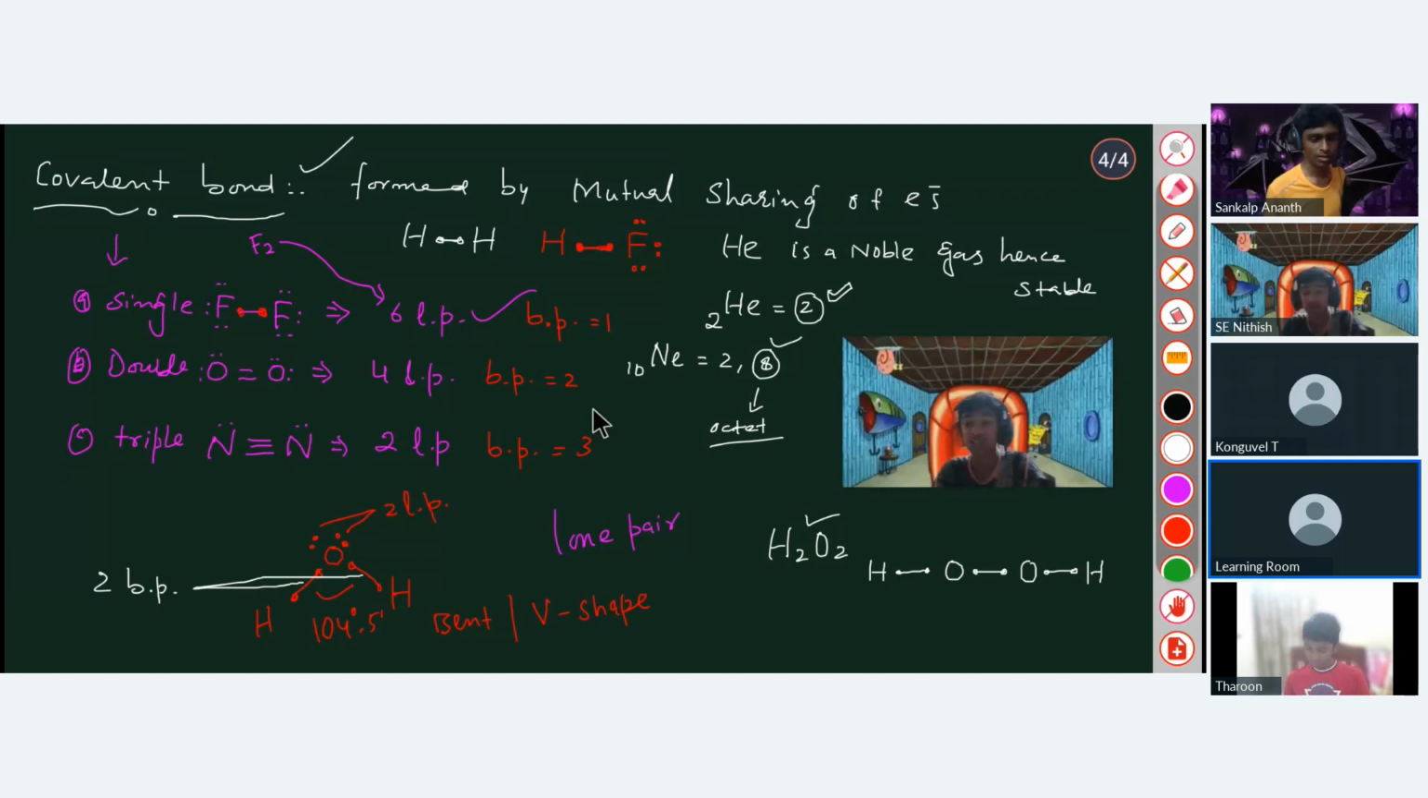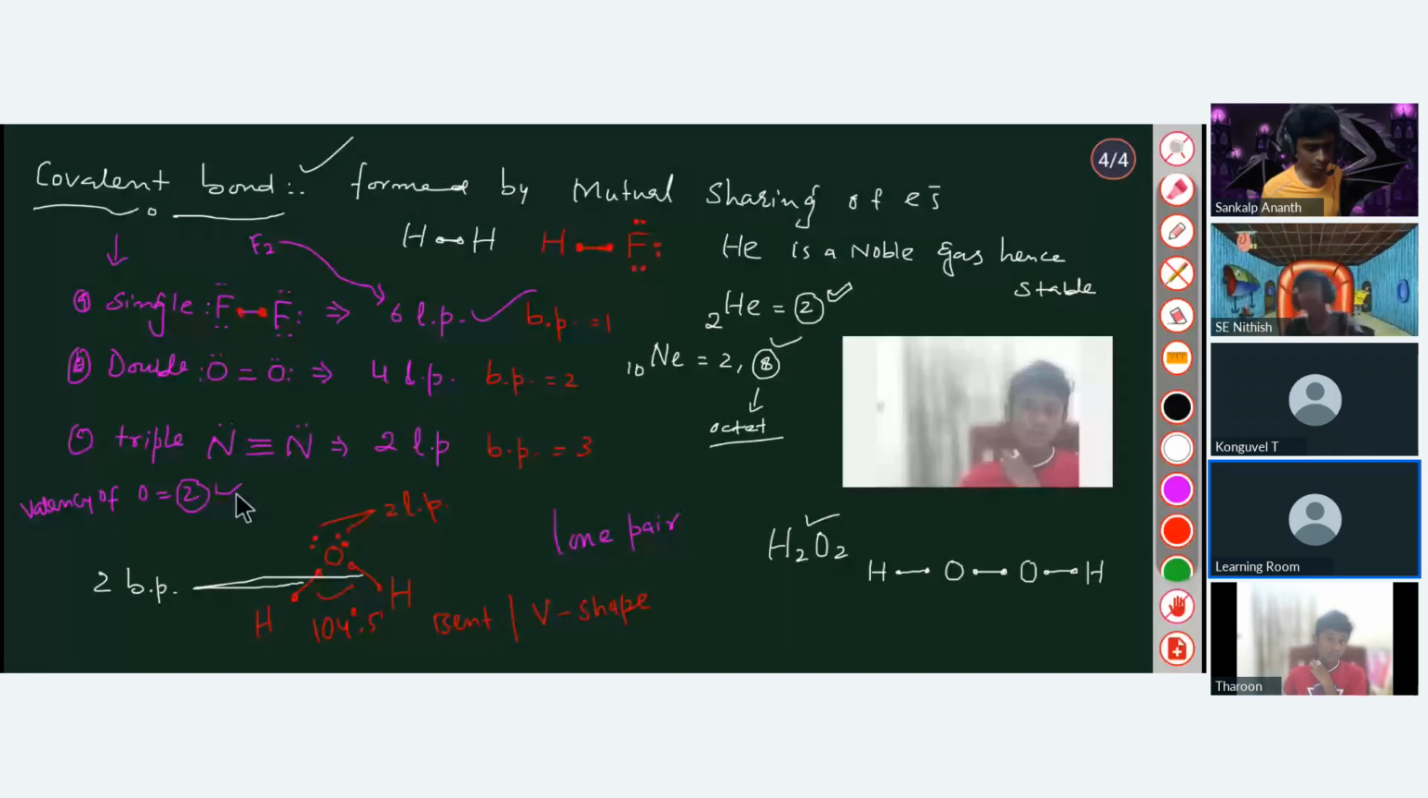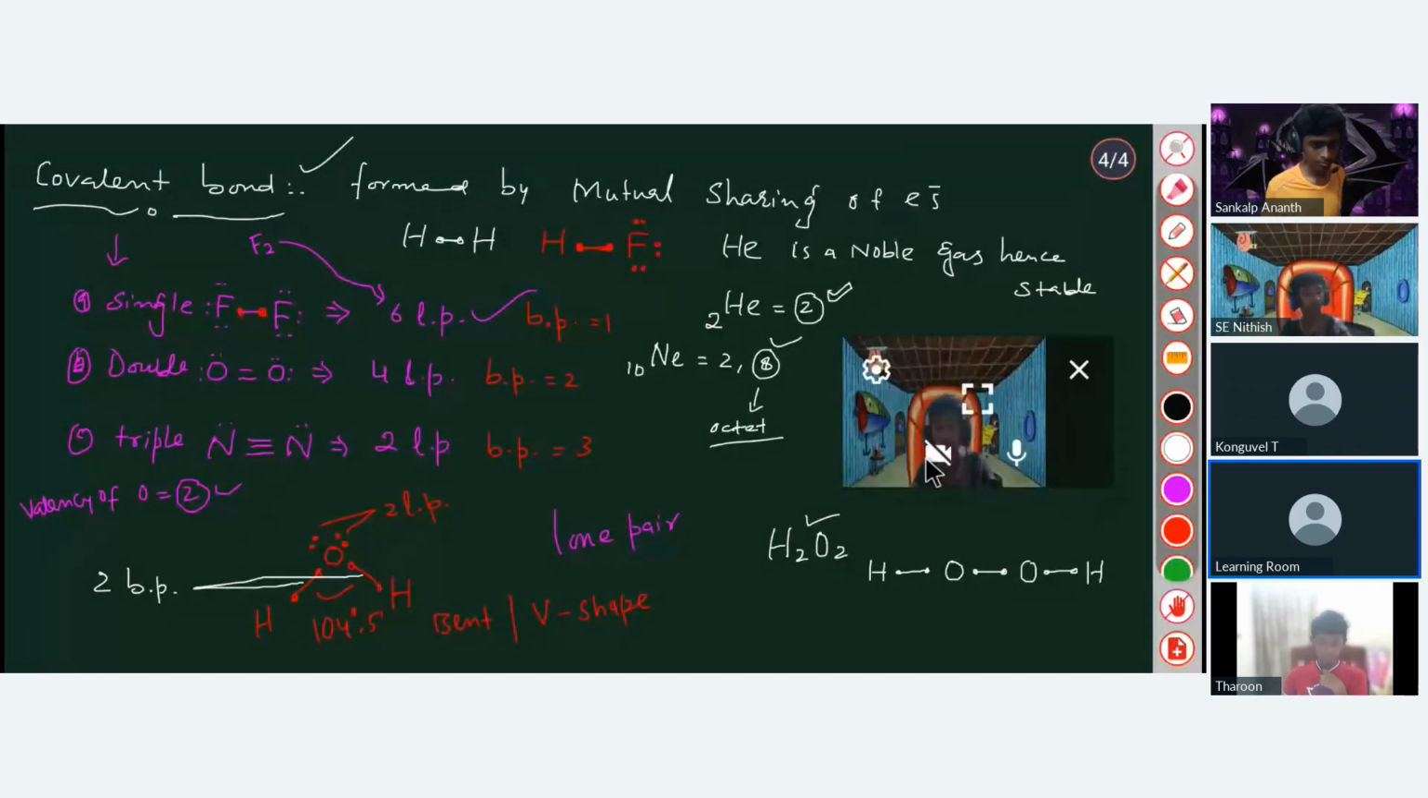Now here, can you tell me again what is the valency of oxygen? Two. Very good. Oxygen valency is 2. That means it will form two bonds. It has already formed two bonds, following the duplet rule. Are you getting that? Oxygen's valency is 2, so it will form two bonds.